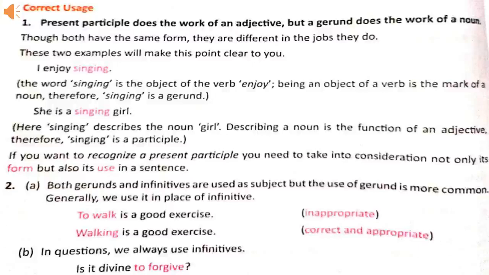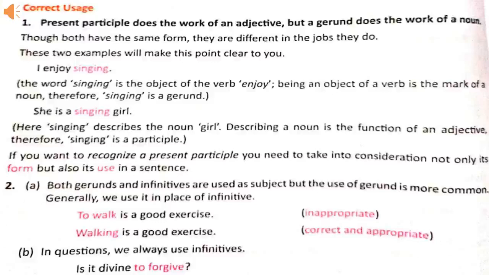Gerunds and infinitives, both are used as a subject, but commonly we prefer the use of gerund. When we make a general statement, then we use infinitive. For example, to walk is a good exercise. Generally, we are telling something, giving one statement. Walking is a good exercise.